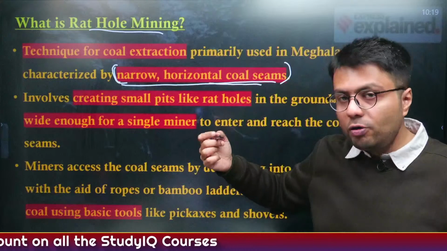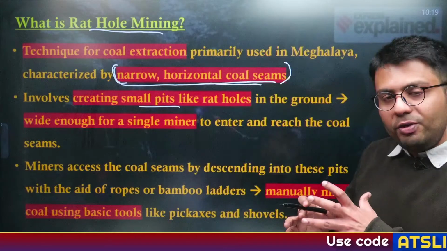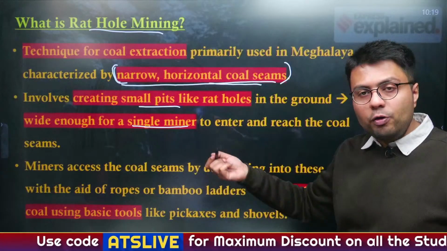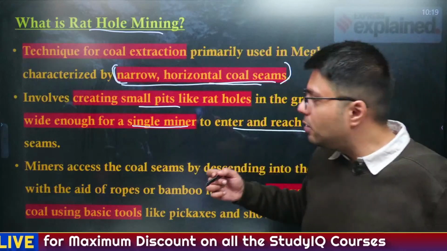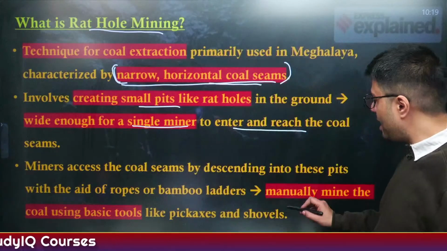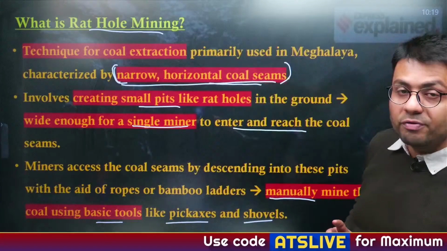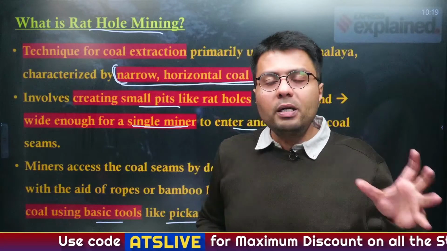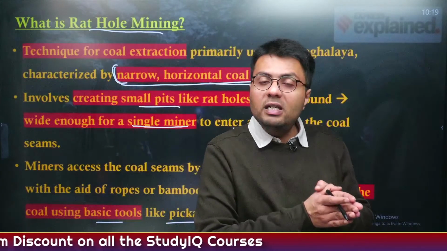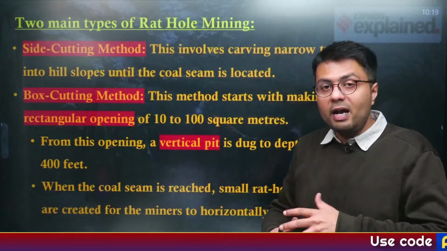So, what is economically viable to mine these kinds of coal deposits is the technique called rat hole mining. Now, rat hole mining involves creating small pits like rat holes, wide enough just to accommodate a single miner at once, and this kind of rat hole pit is used to enter and reach the coal seams. And when workers reach the coal seams using rat hole mining, they undertake the mining activities manually by using very basic tools such as pickaxes as well as shovels. Now, this is very different from open cast and underground mining, and it is primarily done in northeastern states. Understood?